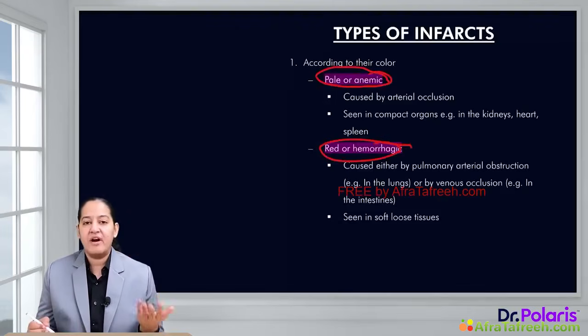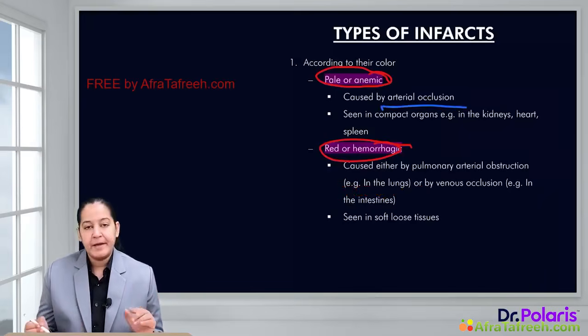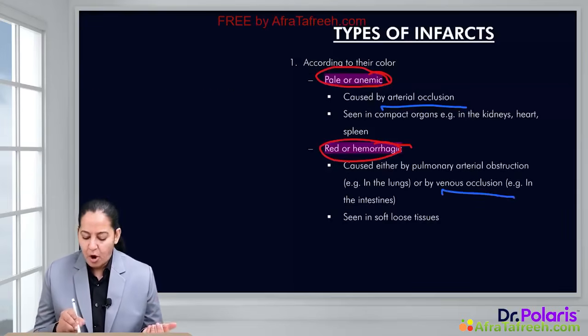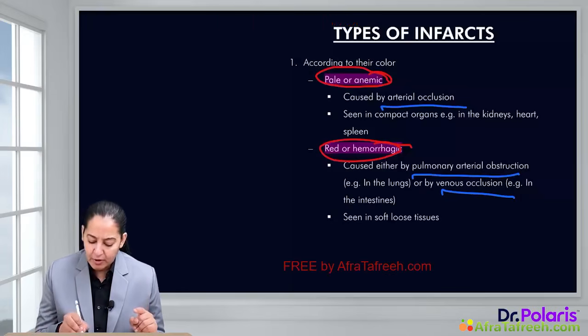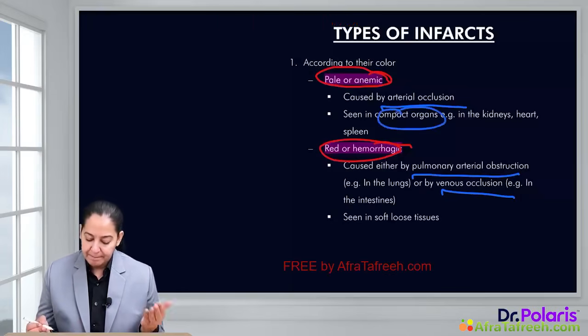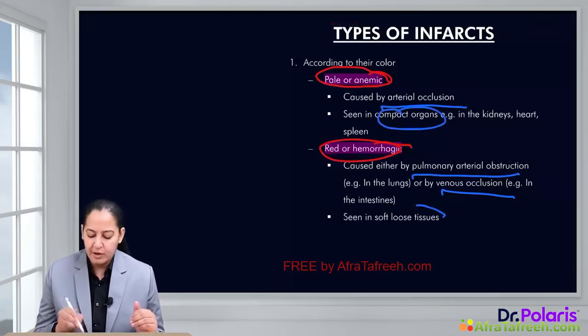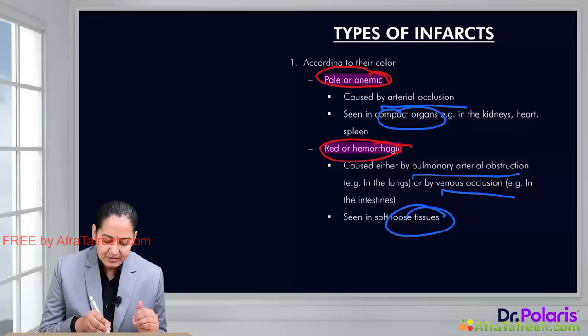As I have told you, infarct can occur due to arterial obstruction as well as venous obstruction. If infarcts occur due to arterial obstruction, they are known as pale or anemic infarcts. And if infarct occurs due to venous obstruction, it is known as red or hemorrhagic infarct. Also in the pulmonary artery, it will be a red or hemorrhagic infarct. Pale anemic infarcts are seen in solid, compact organs. Red or hemorrhagic infarcts are seen in loose tissues. You can understand it like this.